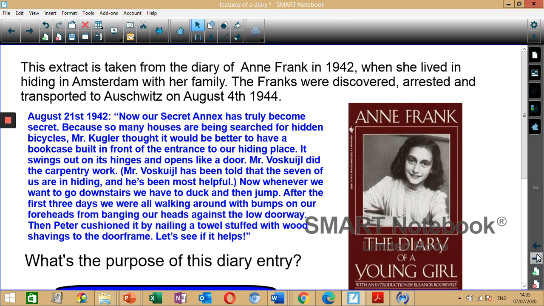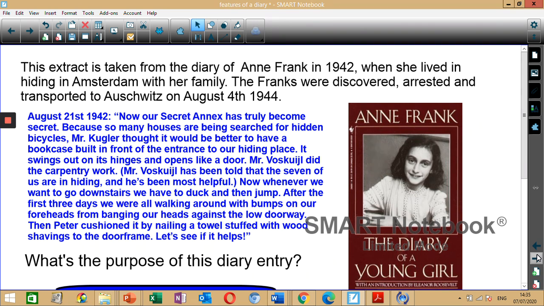However, her family were discovered, arrested, and transported to Auschwitz on August 4th, 1944, the concentration camp where she was eventually killed. So she was hiding because she was Jewish, and during that time, Nazi Germany, Hitler, he didn't like Jewish people and he was killing them. So that's a bit of background information on Anne Frank.